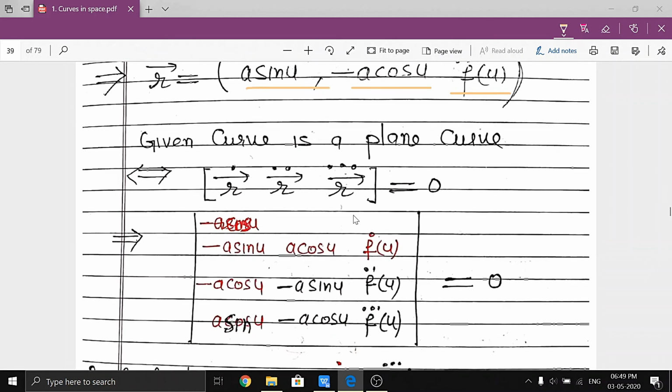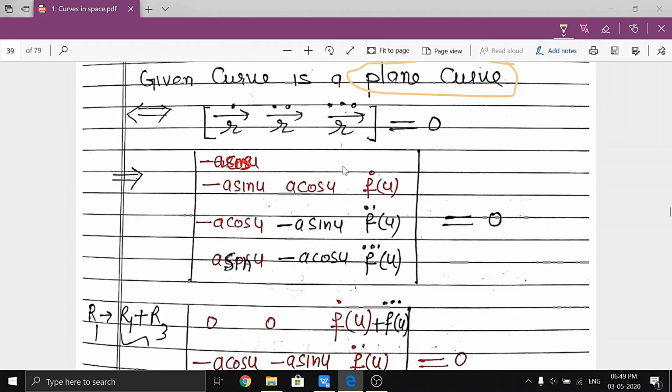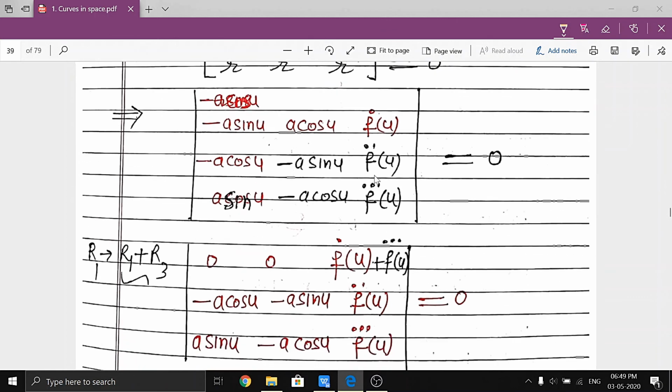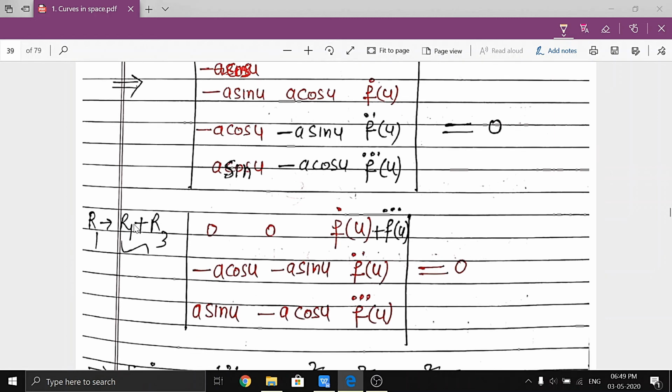Clear? So for a plane curve, this value must be 0. Clear? For this, taking the determinant, it must be 0. To simplify this determinant, there are many ways. So I operate R1 plus R3, adding these two rows, because they will convert the two terms into 0. So this will be 0, this will be 0. Clear?